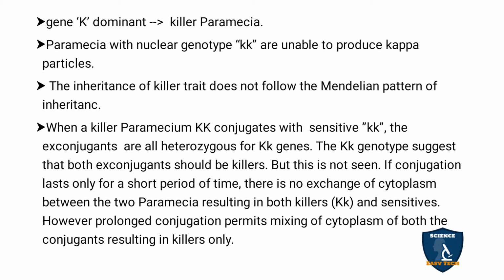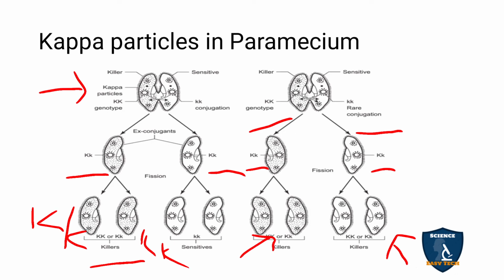Next, the diagram of the conjugation of killer types, how they are mixing. In this one, this part is sensitive and here it is killer, and the conjugation takes place in a short duration. Because of this, only the nuclei are fused, the cytoplasm does not fuse. Before the cytoplasmic fusion, the paramecia separate from the conjugation, so they are called ex-conjugants.